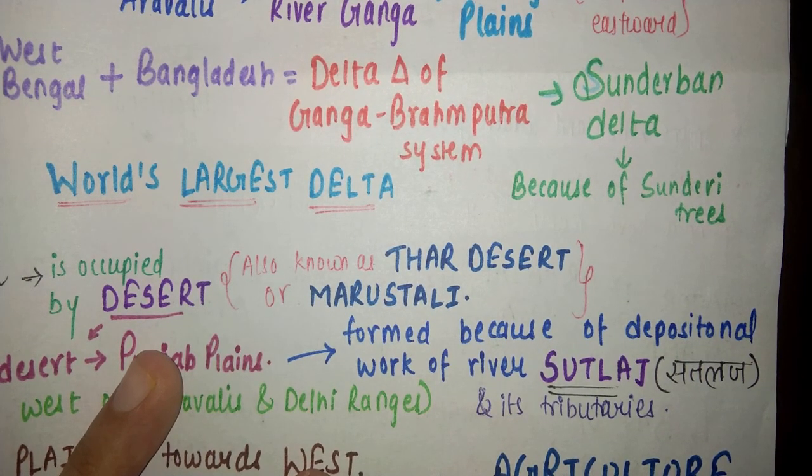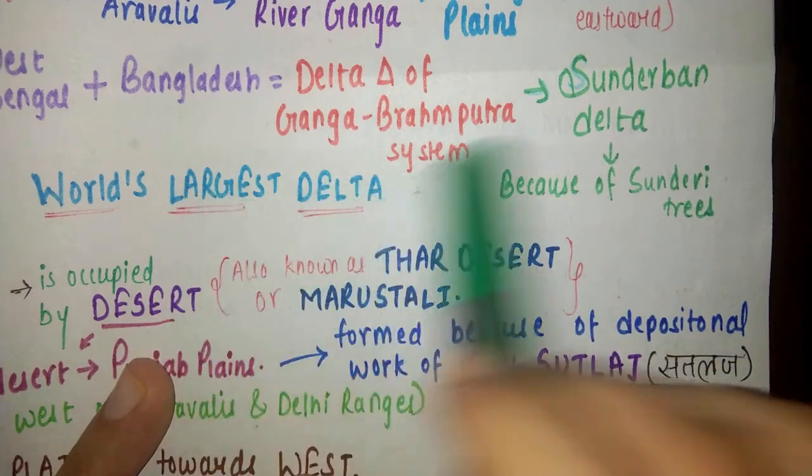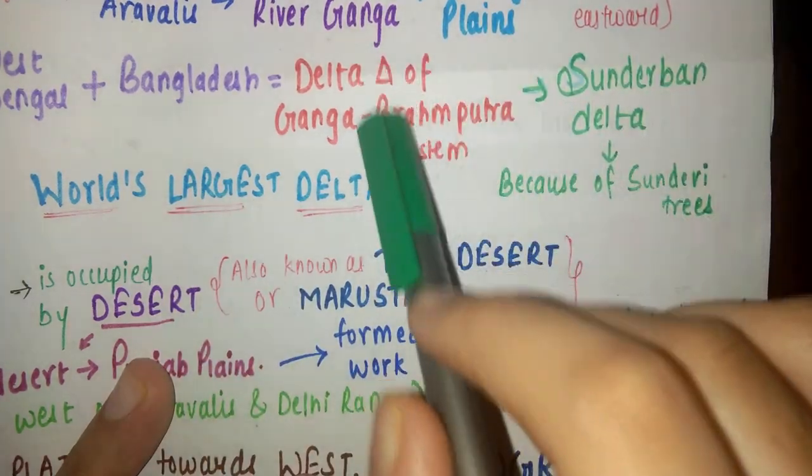Also remember this fill-in-the-blanks question: the world's largest delta is the Sundarban delta. Very important part.